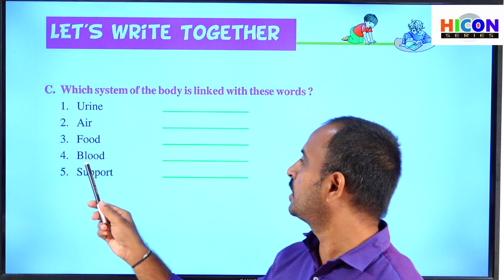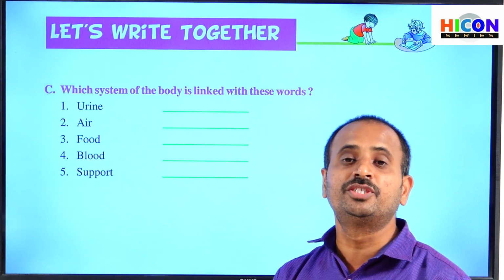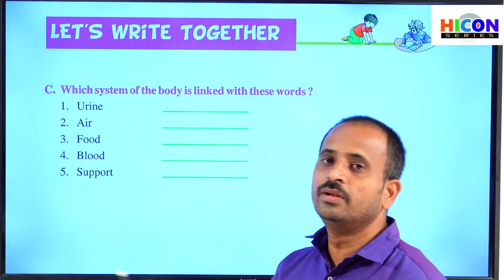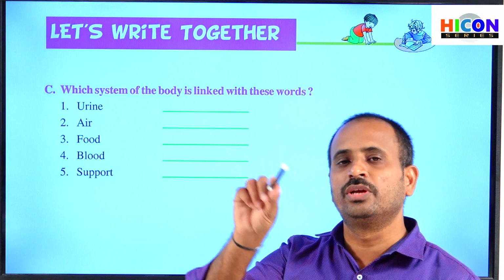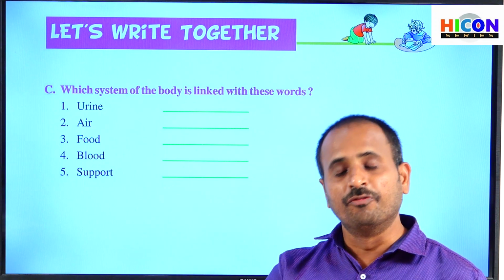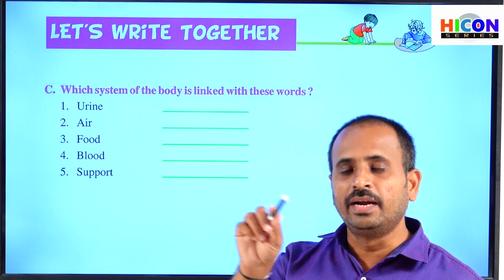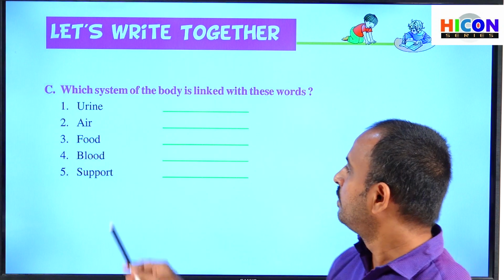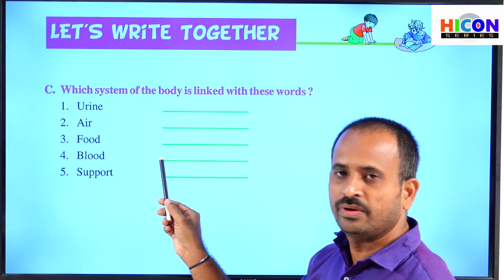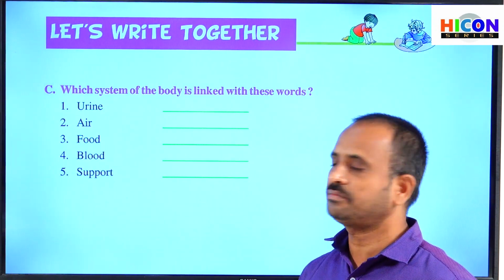And see the fourth one, blood. Which type of system will the blood be linked to? Generally, the blood will circulate to every part of our body. Circulate means the blood will be related to the circulatory system. So write the circulatory system in this blank.